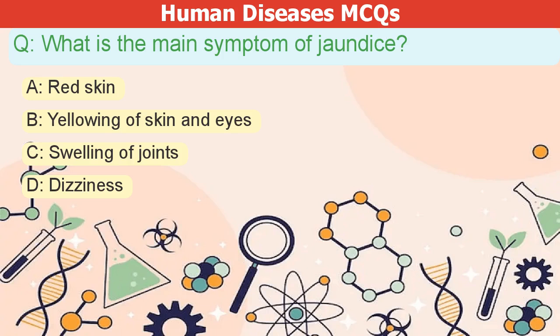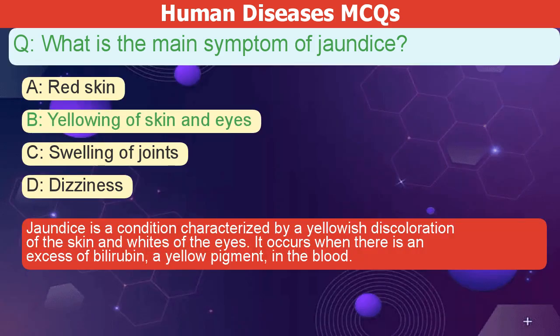What is the main symptom of jaundice? A. Red skin. B. Yellowing of skin and eyes. C. Swelling of joints. D. Dizziness. The correct answer is B. Jaundice is a condition characterized by a yellowish discoloration of the skin and whites of the eyes. It occurs when there is an excess of bilirubin, a yellow pigment, in the blood.